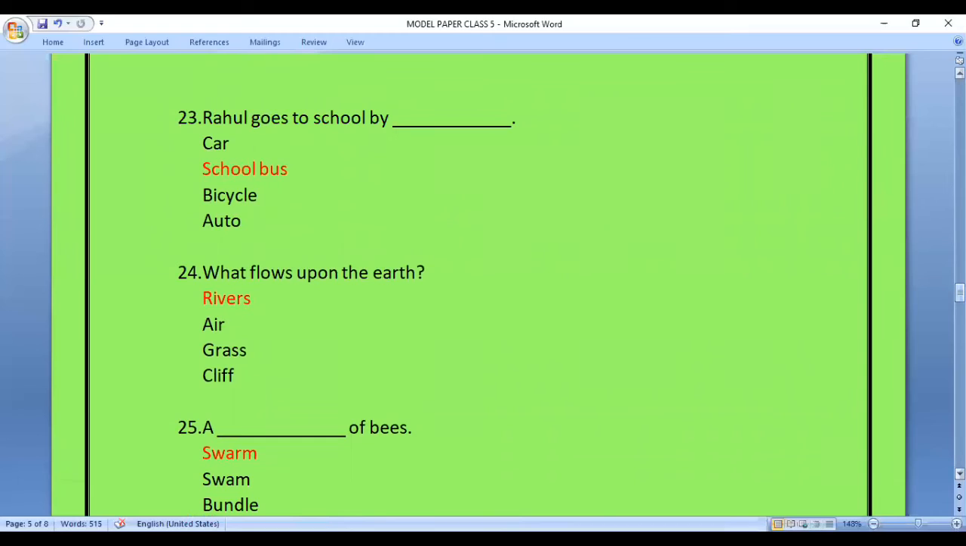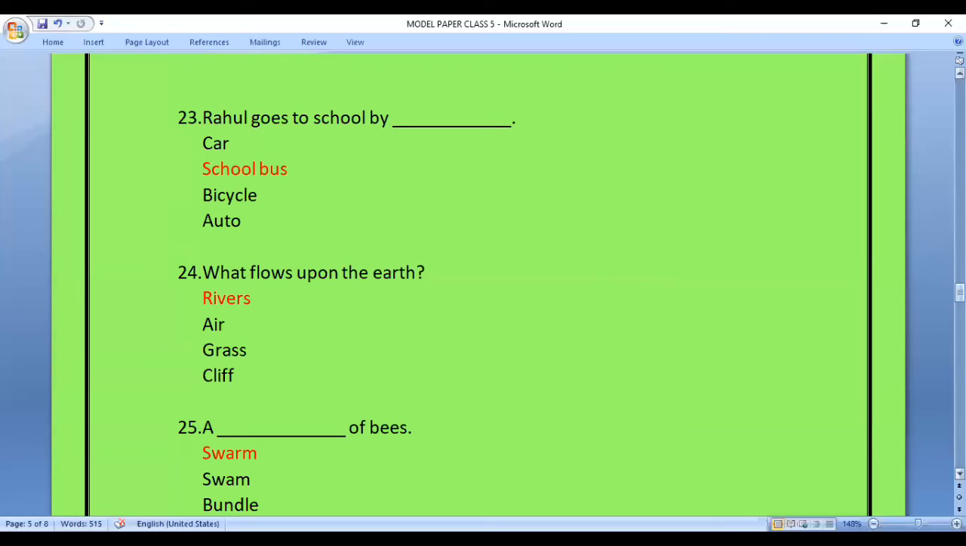Question 23. Rahul goes to school by dash. So you have to fill in the blank for this question. The options are car, school bus, bicycle or auto. The answer is school bus.